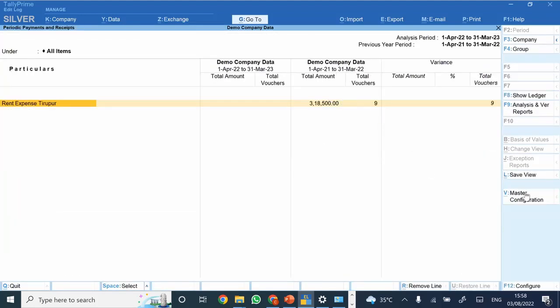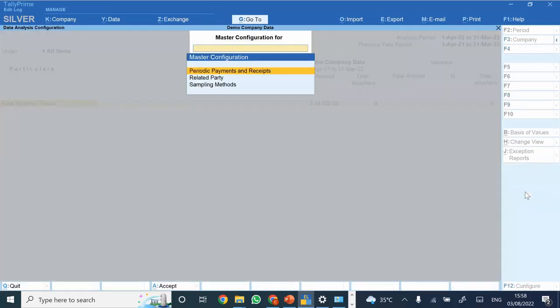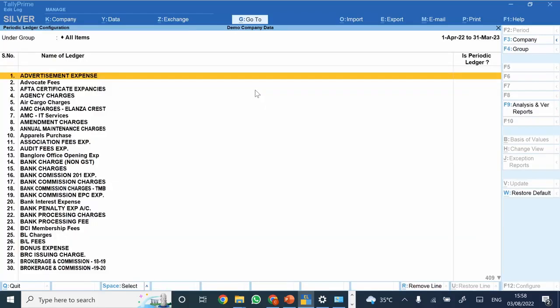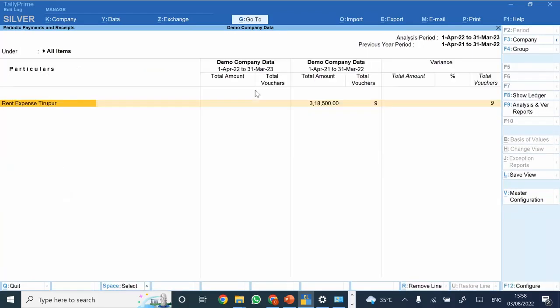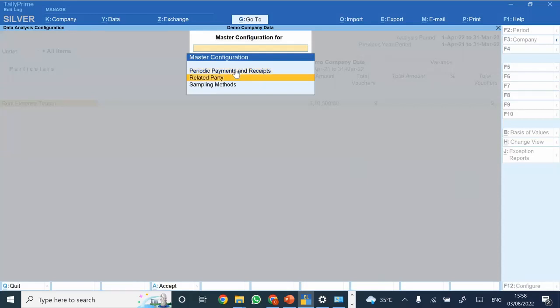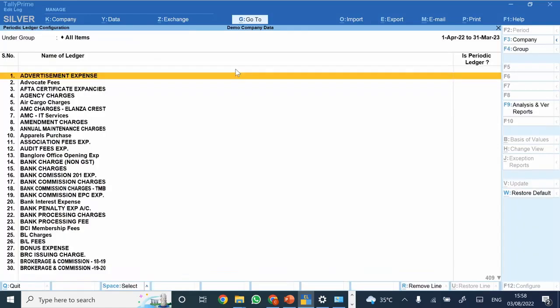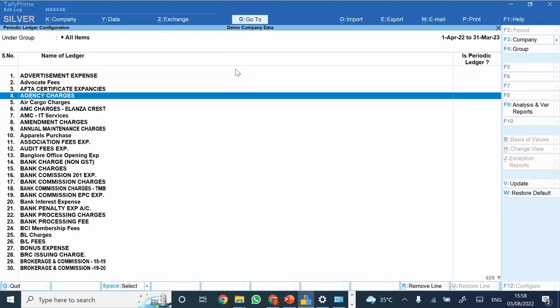So this is again something which is useful, periodic receipts and payment. Now see, I just clicked on this particular report, to show how you could set periodic receipts and payment. So I'm going to this particular report. There is one option here that is for master configuration. And there are three options provided here: periodic receipt payments, related party, and sampling methods. Now I'm going to this particular option. So let's say my agency charges are periodic. So I can just set the same to yes. Is periodic. I can just click update here.